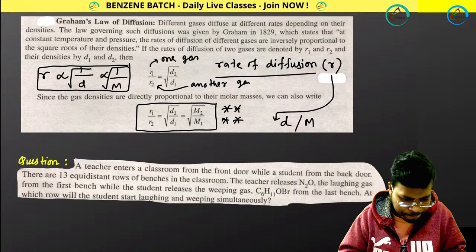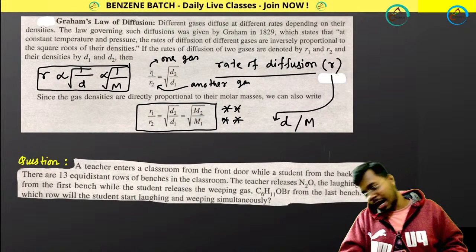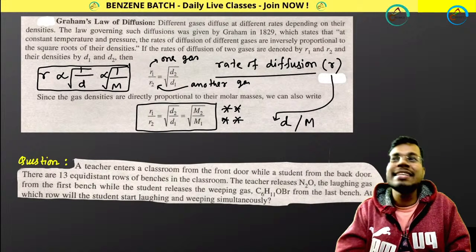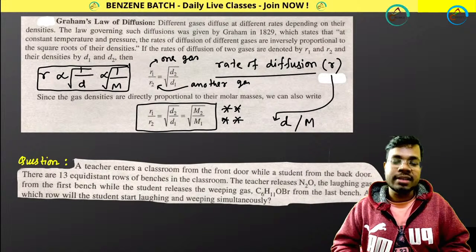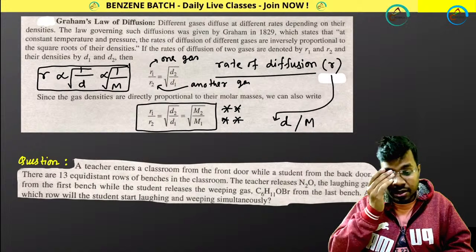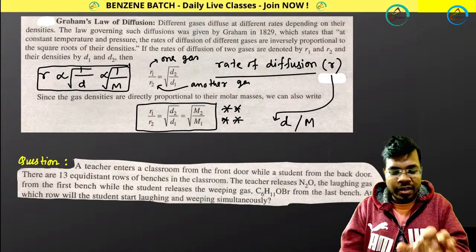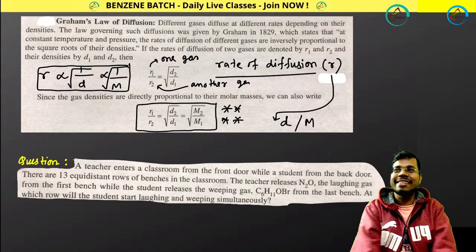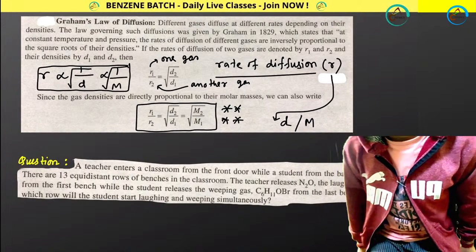Okay, perfect. I am giving you 2 minutes. Solve this numerical. If you can't solve this, then tell me. These kinds of questions you may face. This is a very basic question from diffusion. I have given you the formula. You just need to use it. Let's see. I am coming back within 30 seconds.